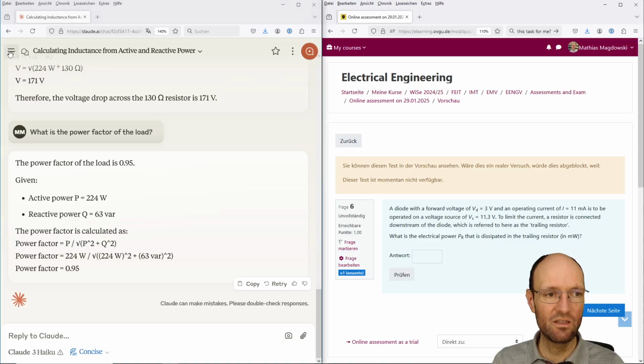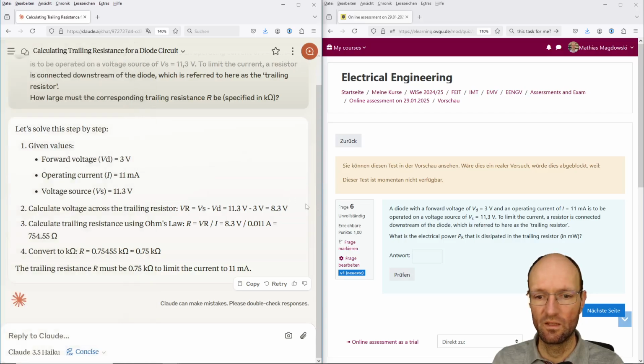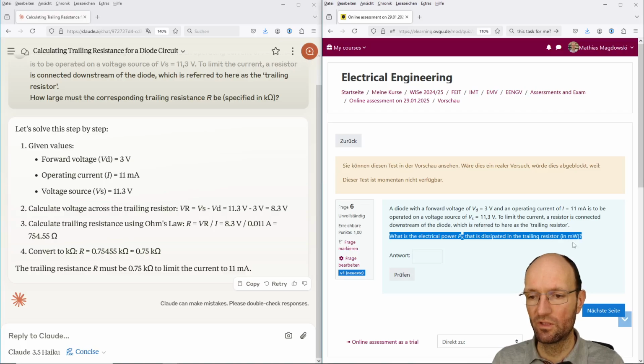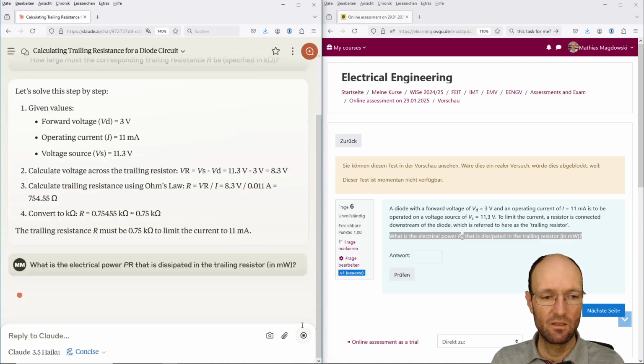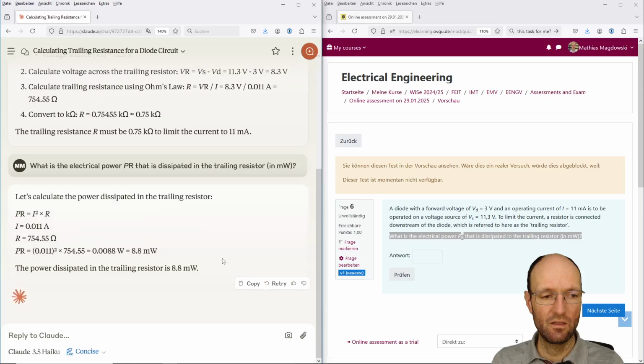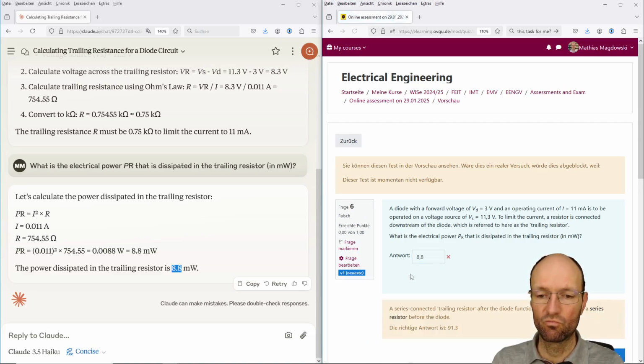We get back to the diode equation. This was this prompt here. And ask what is the electrical power that is dissipated in this series resistor. And it says the power is current squared times resistance. And so we get 8.8 milliwatt. And this could be right, but it isn't, interestingly. Why isn't it?